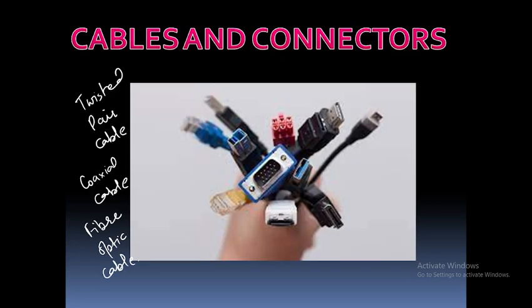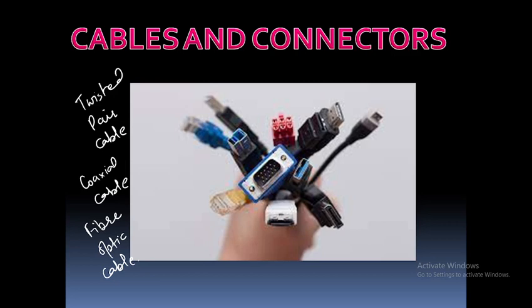Now next are cables and connectors. A cable is a transmission medium that transmits communication signals. Cables are divided into three parts: twisted pair cable, coaxial cable, fiber optic cable. A twisted pair cable is a high speed cable which transmits data at 1 GB per second or more. And coaxial cable is just like a TV installation cable, and it is more expensive as compared to twisted pair cable. It has a higher data transmission speed as compared to twisted pair cable.